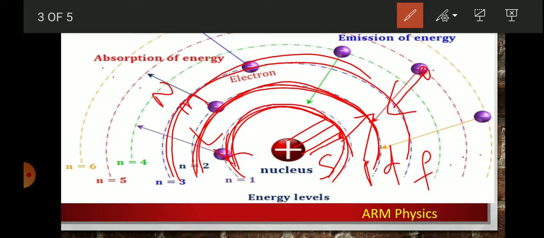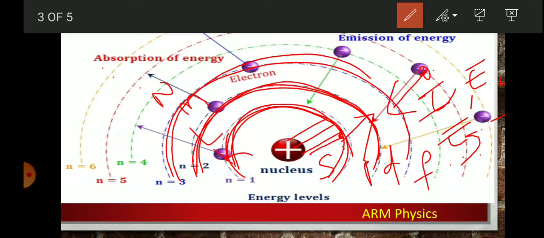The third postulate is the energies of an electron in an atom can have only certain values like E1, E2, E3, etc. The states corresponding to these energies are called stationary states.